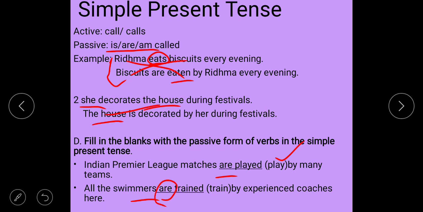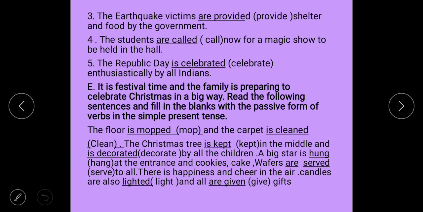In passive voice always use the verb's third form. The earthquake victims, plural, so are provided. Students are called. Republic Day is singular, so Republic Day is celebrated.